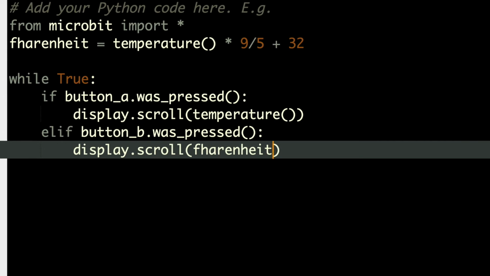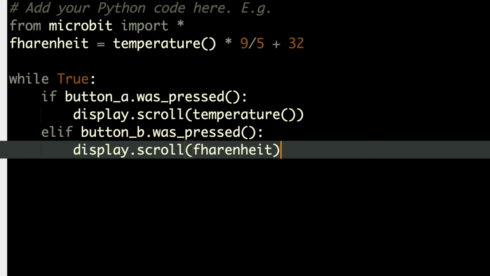So basically, if you press button A, it'll show the temperature in Celsius, the room temperature. And if you press button B, it will show what the temperature is in Fahrenheit.